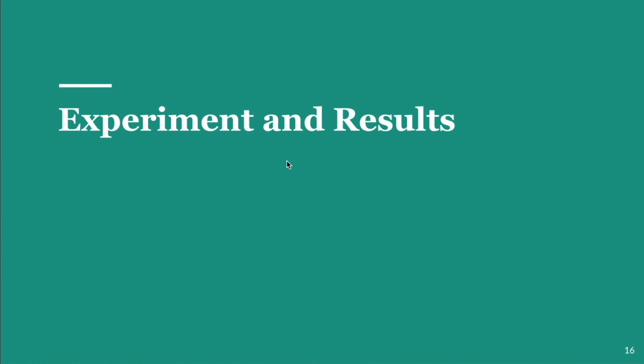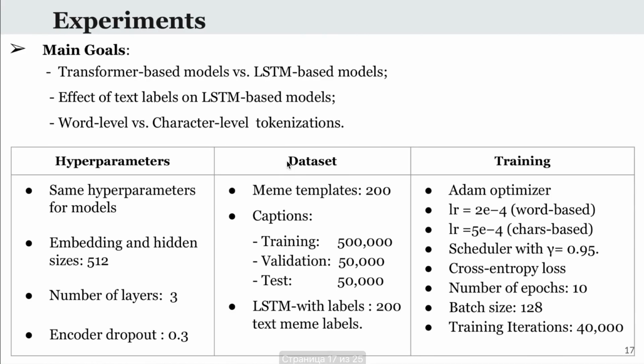Okay, let's talk about experiments and results. The experiment's central goal is to compare proposed transformer-based decoder architectures with LSTM-based models studied in the previous works. Additionally, we investigate how text labels passed to the encoder affect the LSTM-based meme generation results, and compare two meme language tokenizations, word level and